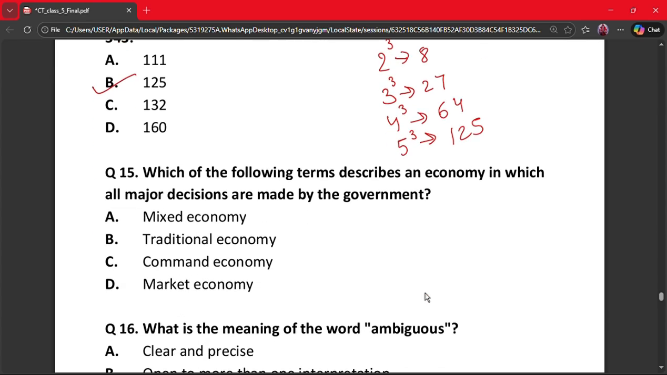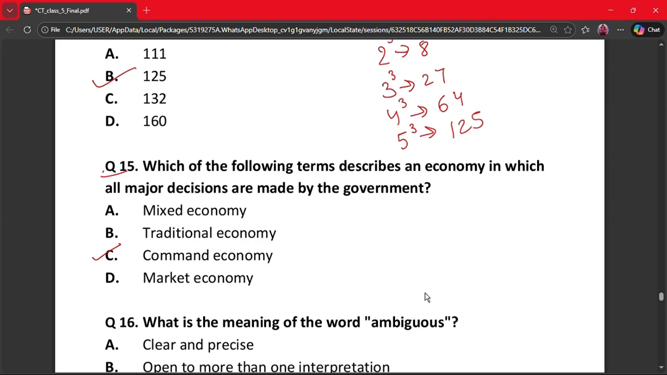Our next question is question number 15. Which of the following terms describes an economy in which all major decisions are made by the government? A. Mixed economy, B. Traditional economy, C. Command economy, and D. Market economy. The correct answer is option C, that is command economy. Why? Because government controls production and prices, citizens have little choice. So it is called command economy.